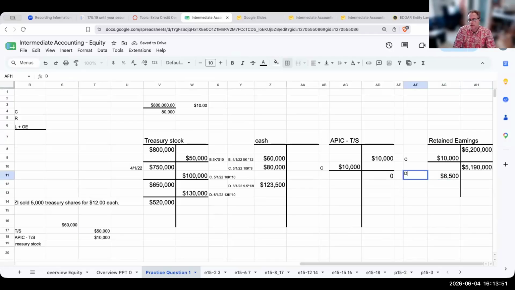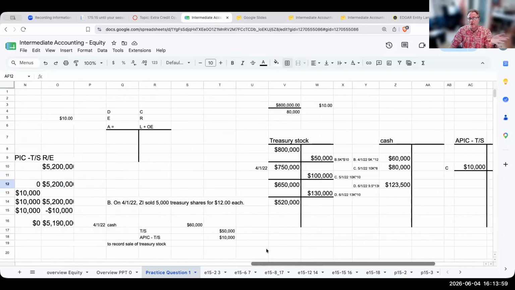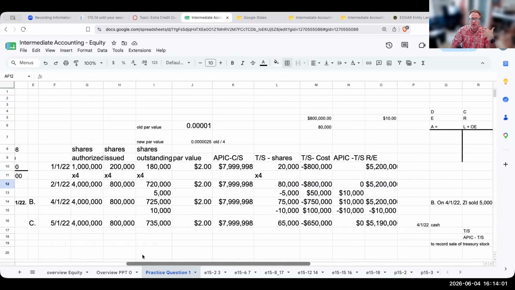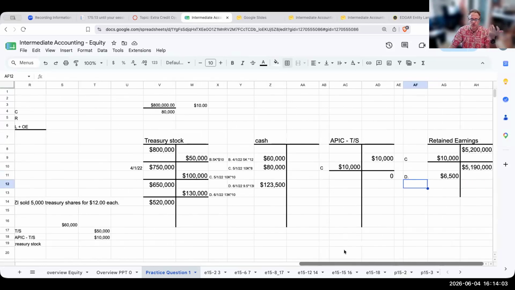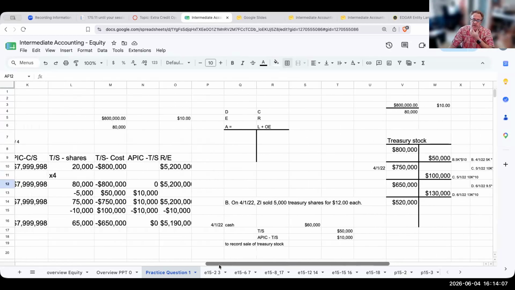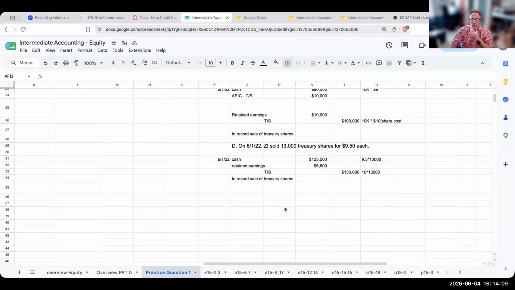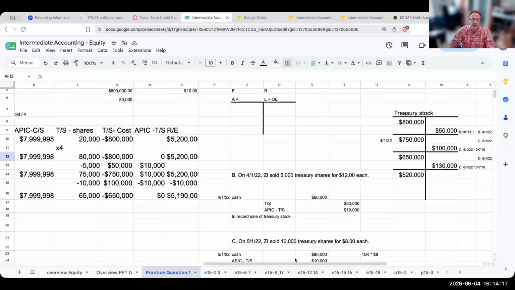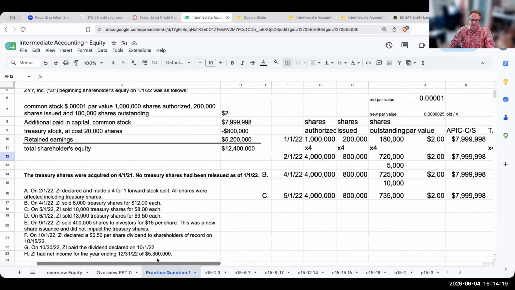Remember, this is not a very realistic real life example, because more than likely you would not be able to sell shares like this because there are blackout periods, there's all kinds of stuff. But the reason I'm sharing this with you is just to get an understanding of how these numbers work out when we're reissuing or reselling our treasury shares. So let's go ahead and now update our chart.